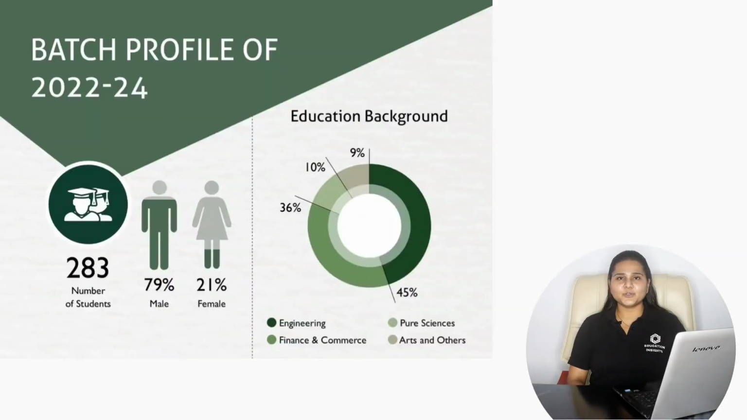Now if we consider the overall batch profile for the batch of 2022-2024 with the Indian Institute of Management Shillong, overall there are 283 students. Out of that, 79% candidates are male and 21% are female. In terms of educational background, 45% candidates are from engineering, 36% are from science, 10% have backgrounds in finance and commerce, and 9% are from arts and others.